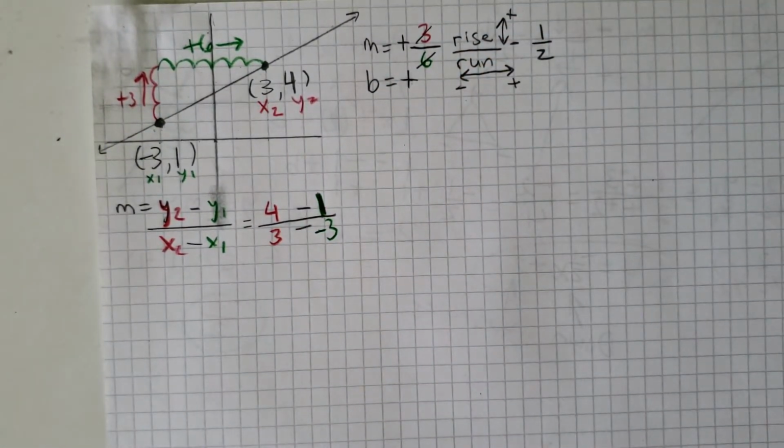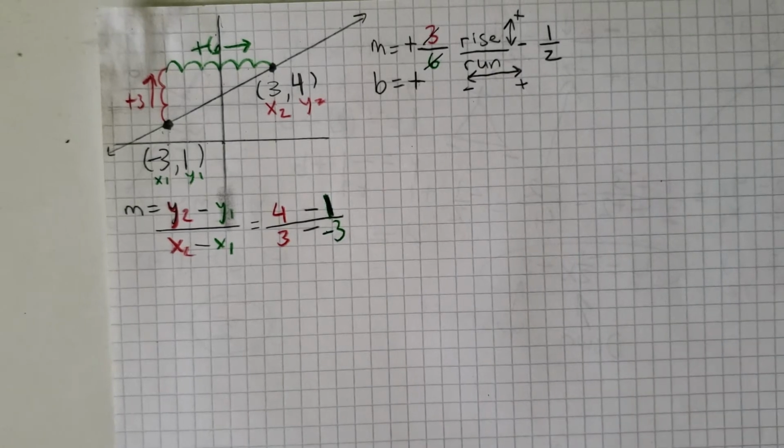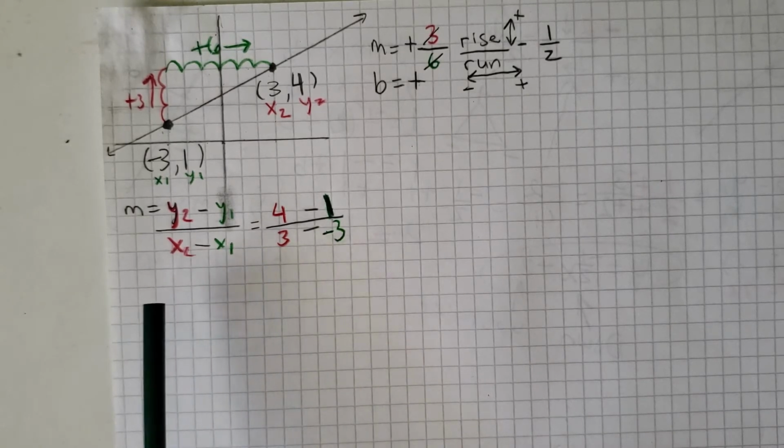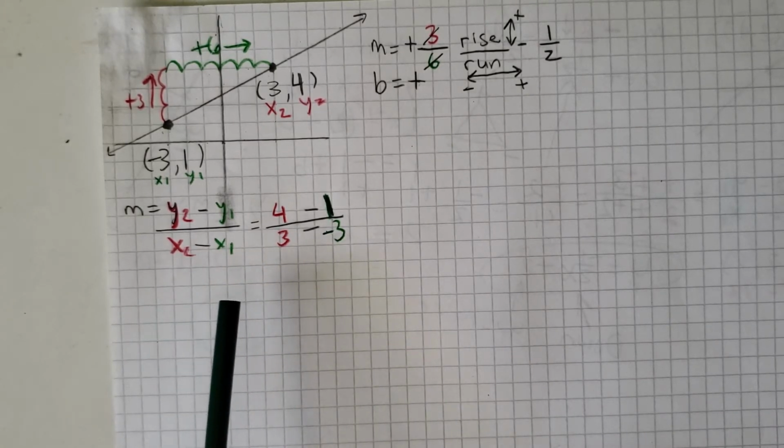Now I have it all set up, and I know it's set up right because it's color-coded exactly the way I color-coded the formula right there. I put red first, minus green, and the bottom goes red minus green, so I know that that's correct. I always tell you guys every single time we subtract to do a thing.